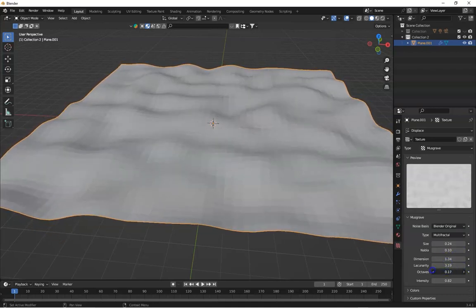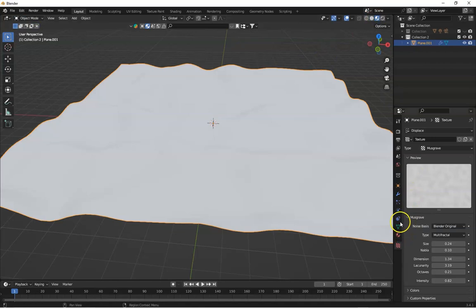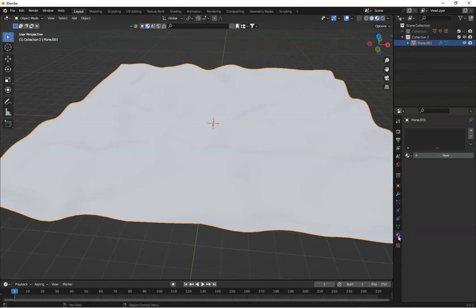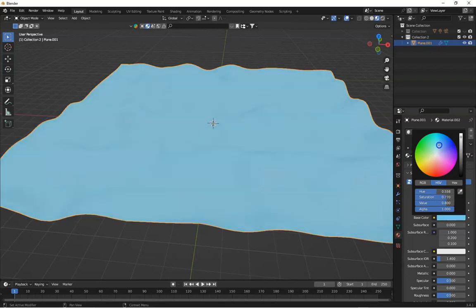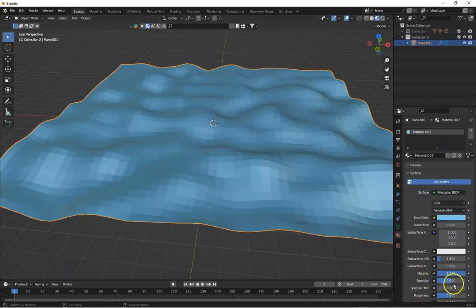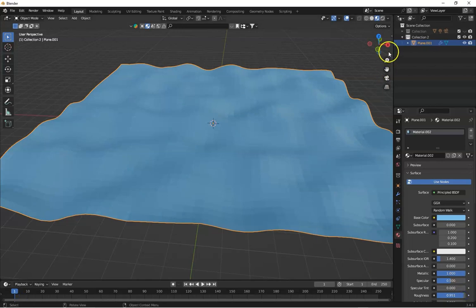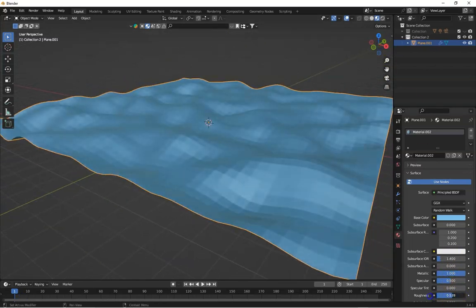Okay, this is okay actually. Go to the materials tab, add material on it. Go to the material property tab, add material, select the base color, metallic, roughness, and now I think increase roughness. Shade smooth.